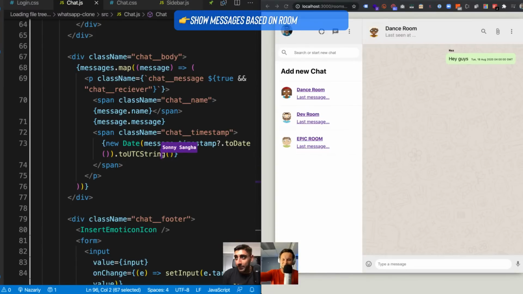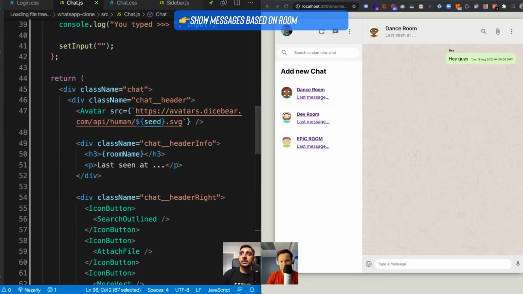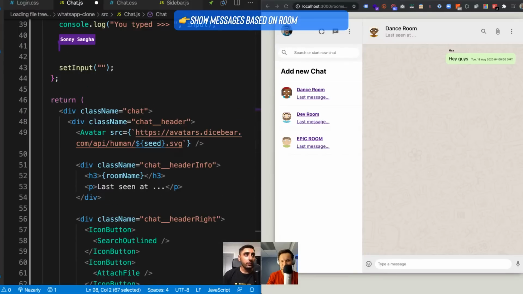So we have the message coming through now. What we want to do now is have it so that when you type in a message and send it, it does that manual step of when Nas manually added it. That's very simple to do. When we send the message, we're going to say db.collection, go inside the rooms collection, go inside the doc, and use the room ID to find the correct room.